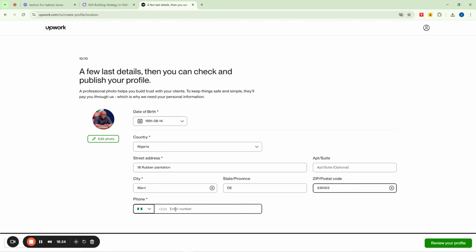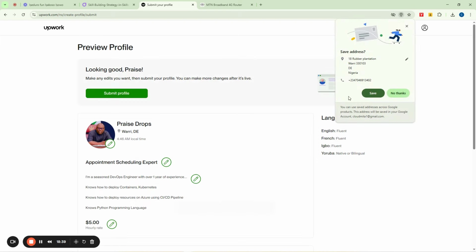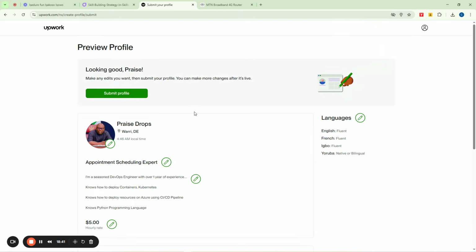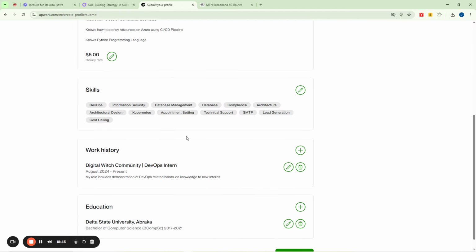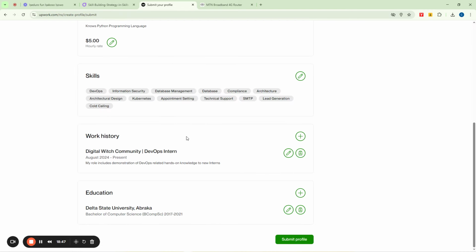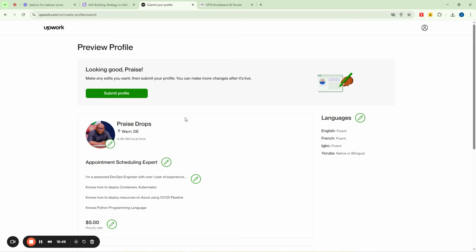Then here is where you now need to enter your phone number. You actually enter your phone number here in this part to be able to continue. Okay, so now I've just entered my contact number, and you can see that my Upwork profile is now created, is now cool, right? The next thing you want to do is to submit this profile.